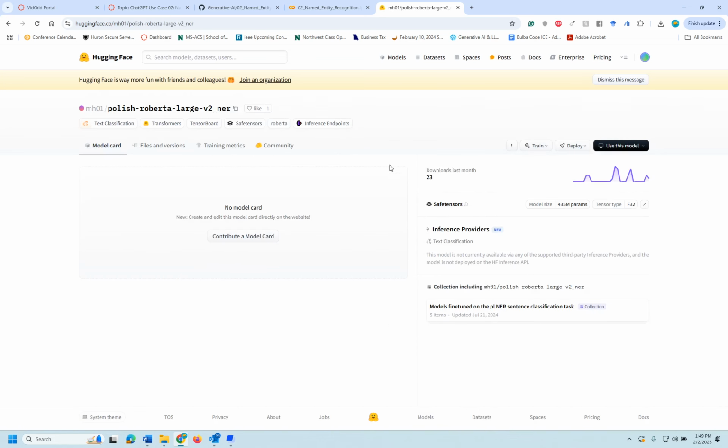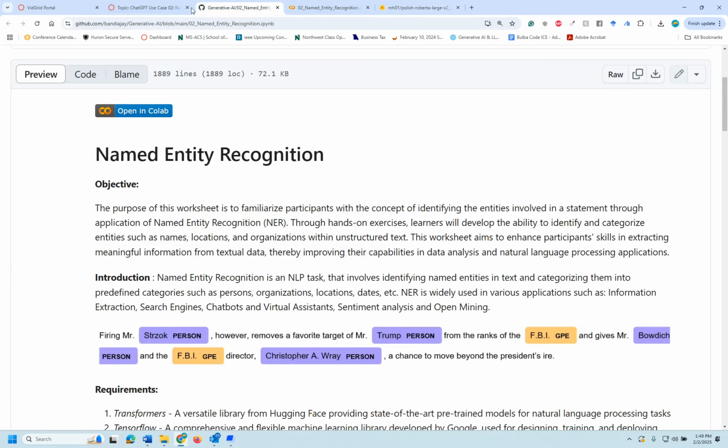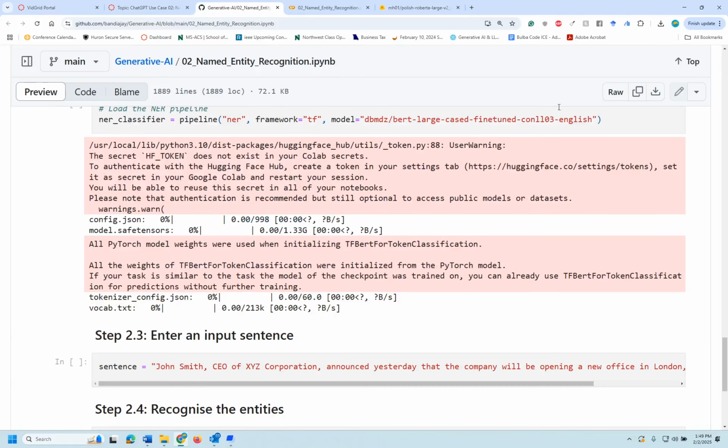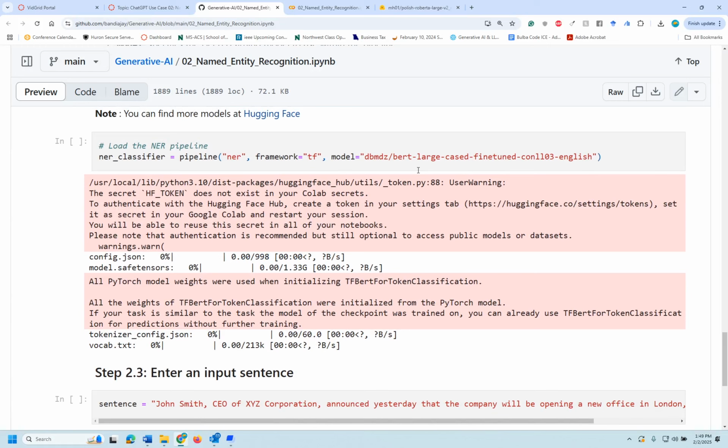Let's go there. So basically this is MH01, a person who has created an NER, and you could click on this, copy it, come back to your notebook here, put your model here, and use it. Just edit this, copy and paste the model, and try to run. You may get better results or you may get worse results. I cannot guarantee that, it depends on what model you get. I would recommend you see different models and compare the results in your discussion. Okay, thank you.